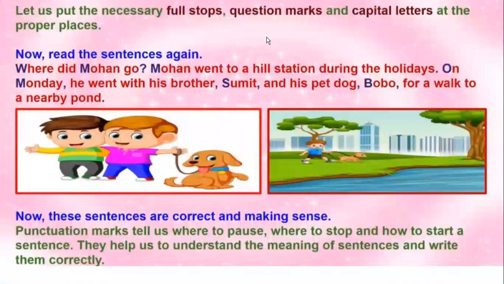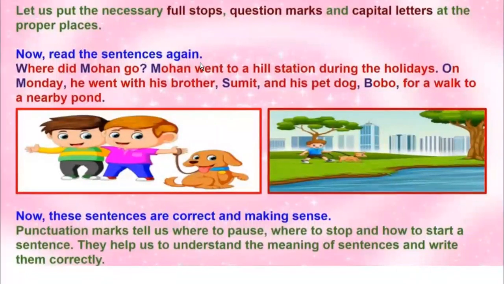Okay. So now read the sentences again. Where did Mohan go? We are asking a question. Where did Mohan go? That's why we have put a question mark. And the first word of the first sentence starts with a capital letter. Okay, that's why we have capitalized the letter W. Now, Mohan is a special name or a proper noun. So that's why we have capitalized the letter M as well. Same in the next, we have capitalized M.